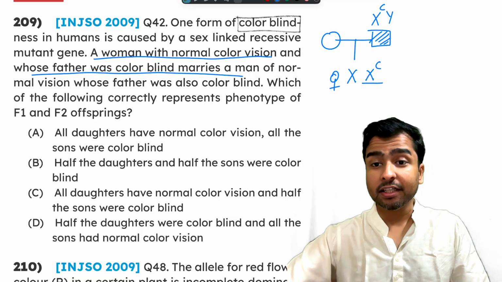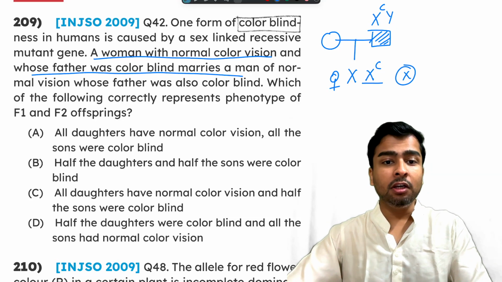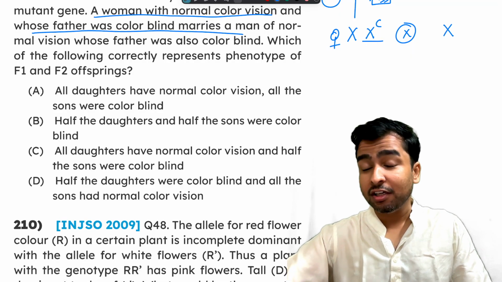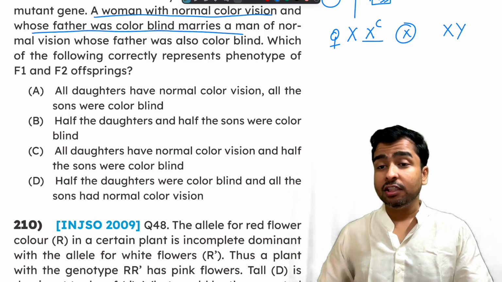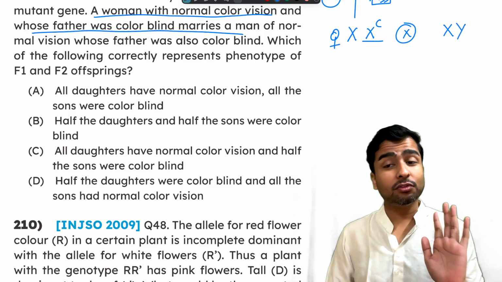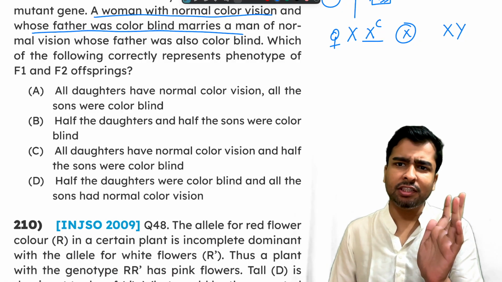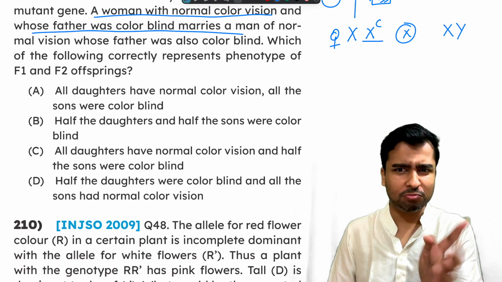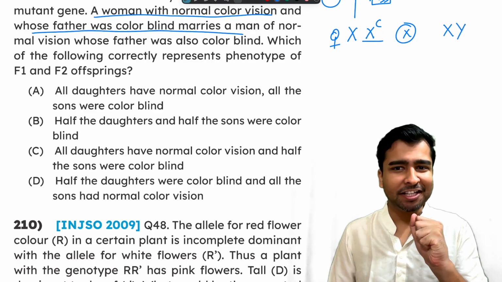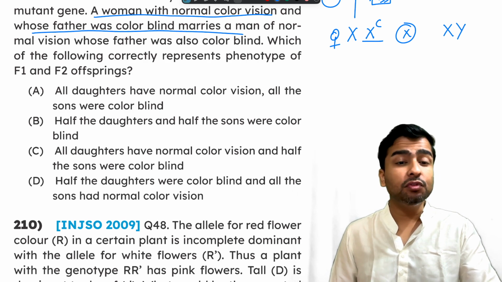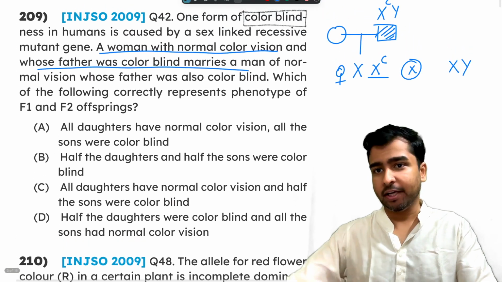Now she marries a man of normal vision. So the man has normal vision. The man is XY. If he even had one defective chromosome, he would be affected. Why? He has only one X chromosome. So that is XY. Marries a man of normal vision whose father was also colorblind.